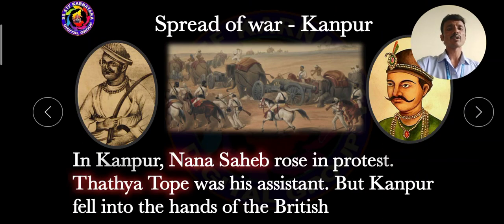Then this war spread to Kanpur also. In Kanpur, Nana Sahib started the protest, and Tantia Tope was his assistant. Tantia Tope and his guru Nana Sahib joined together against the Britishers, but Kanpur fell into the hands of the British. It means Kanpur was controlled by the British. The struggles of Nana Sahib and Tantia Tope were not successful. It led to failure.